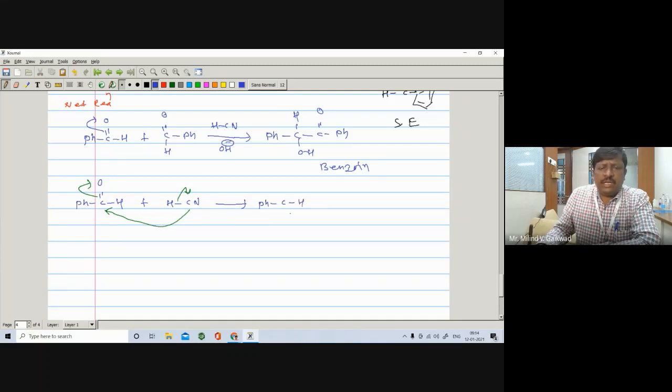Here is the H, here is the C, CN, and here is your O negative. Okay, this is the cyanohydrin. This cyanohydrin, if you see, will react with a base.